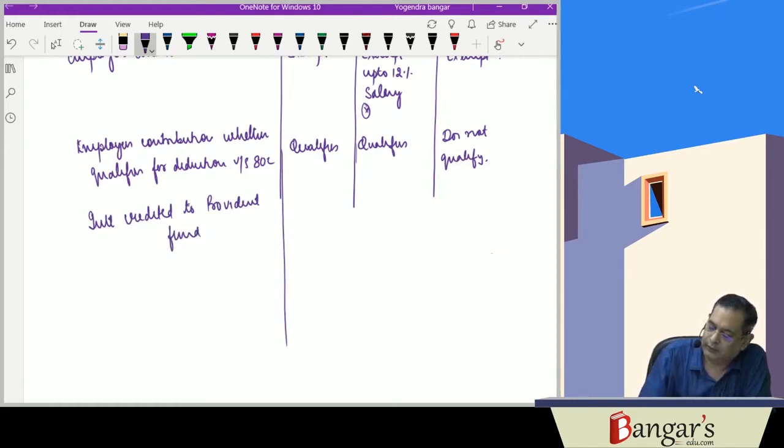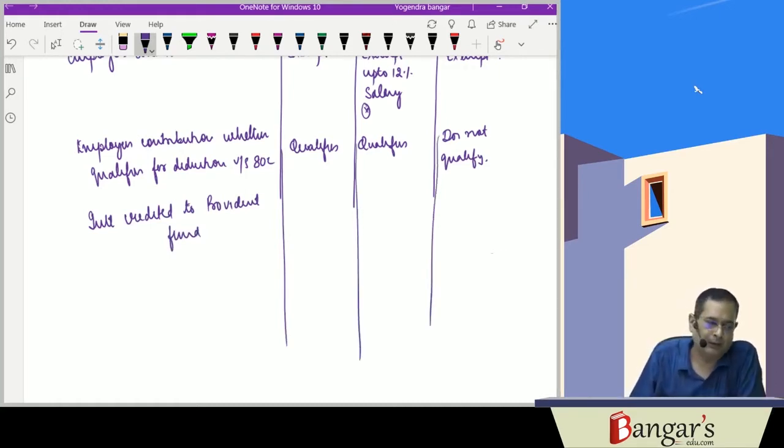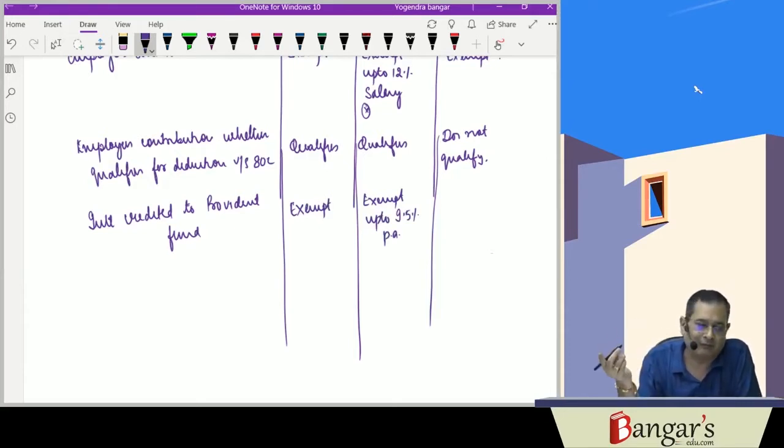In case any interest is credited to the provident fund, it is exempt up to 9.5% per annum. But if the contributions exceed 7,50,000 rupees, then any interest or dividend accrued on that excess contribution will be chargeable to tax. Here it is exempt from tax.